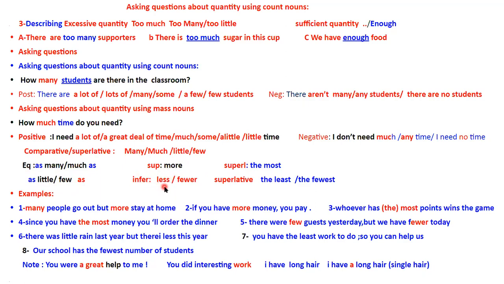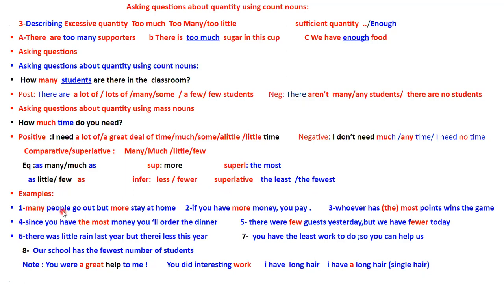In fact, you've got inferiority less if it is a mass noun, or if it is a countable noun, we use fewer. The superlative of little is the least, and the superlative of few is the fewest. And here are some examples.